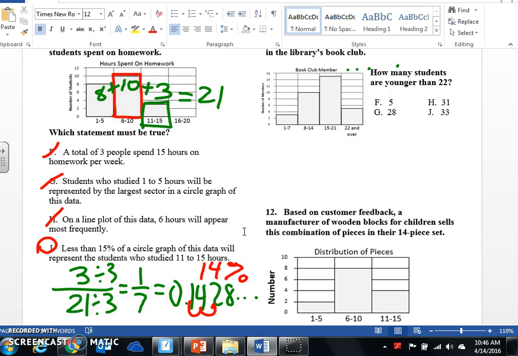And let's reread J again. Less than 15% of a circle graph. Yep, so it's going to be 14%. So that is less than 15%. So J is true.